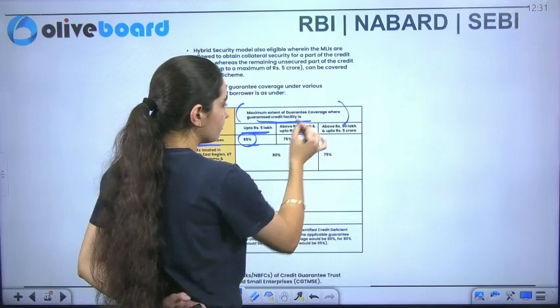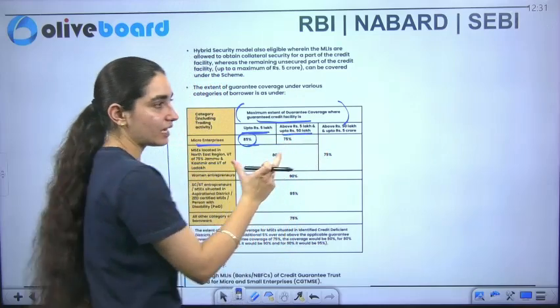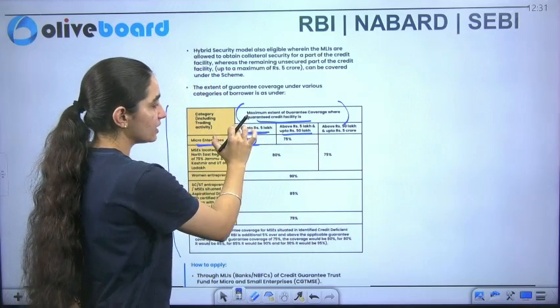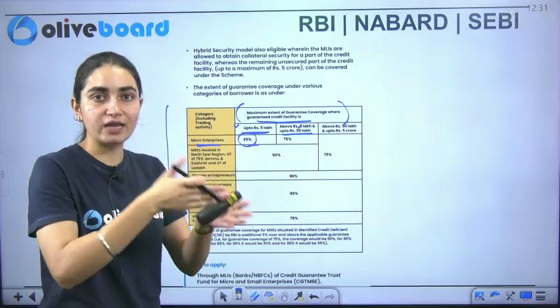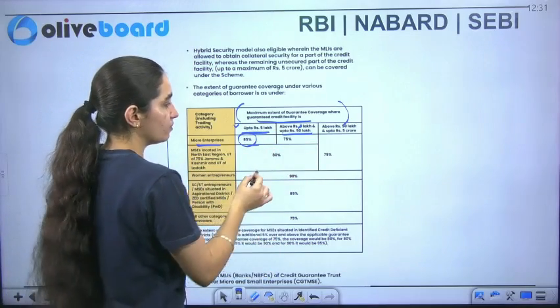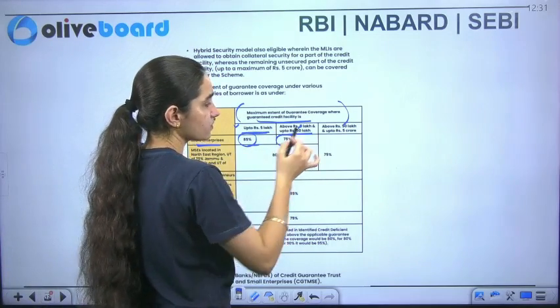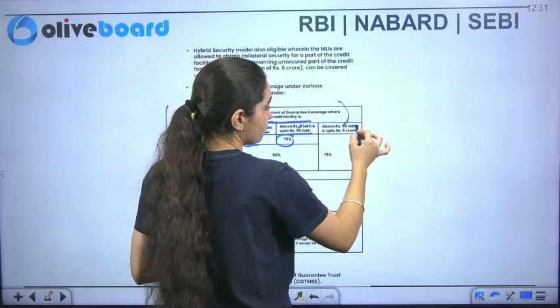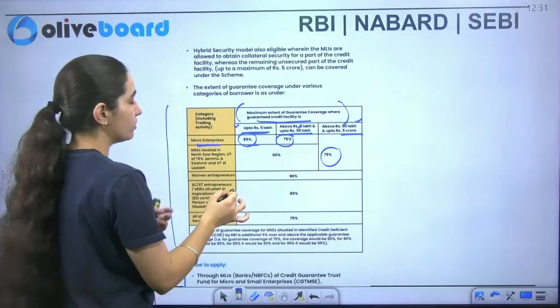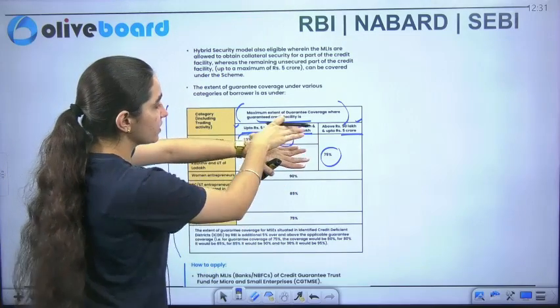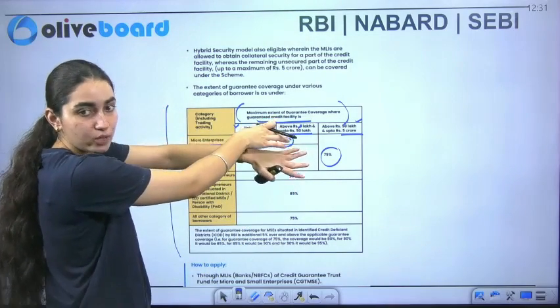If it is above 5 lakh and up to 50 lakh, this is a ceiling set. Here the ceiling is 5 lakh, here the ceiling is 50 lakh, but if it is in between 5 lakh and 50 lakh, then what kind of help will be provided? That is 75%. If it is more than 50 lakh but less than 5 crore, then 75% is provided to them. Now this amount specifically includes the micro enterprises only.